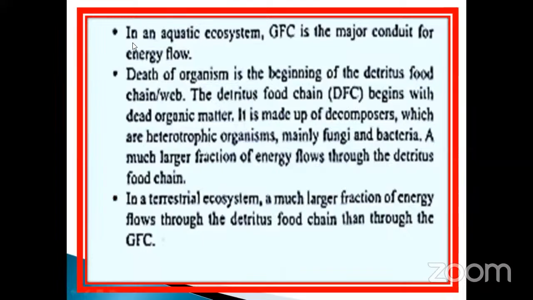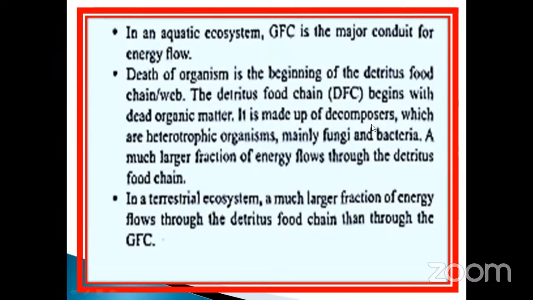In an ecosystem, the grass food chain is the major conduit for the energy flow. Death of an organism is the beginning of the detritus food chain. The detritus food chain begins with dead organic matter. After the grass food chain ends, the detritus food chain starts.